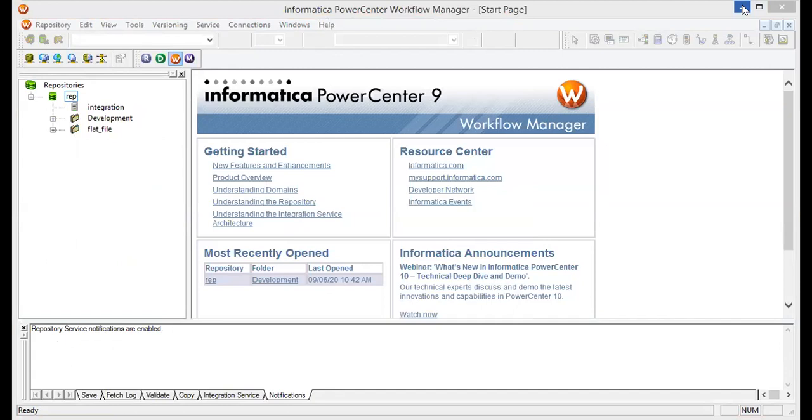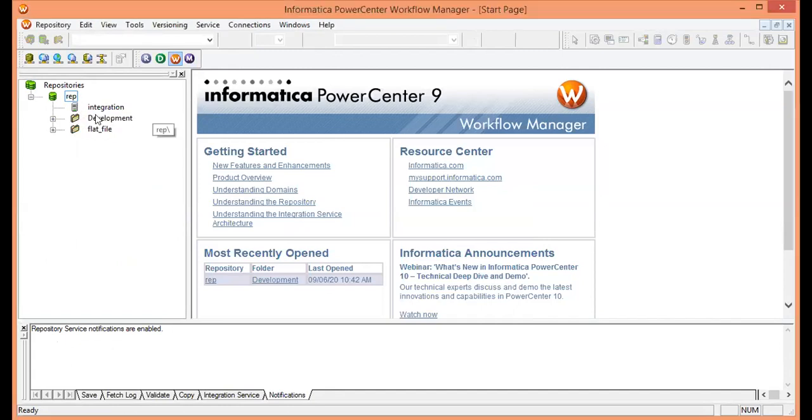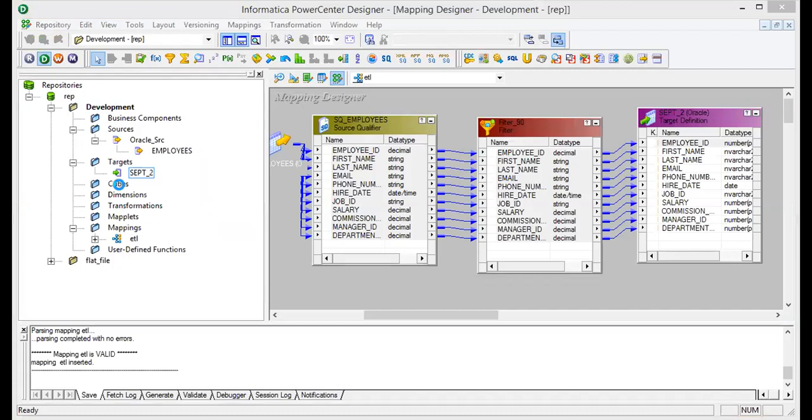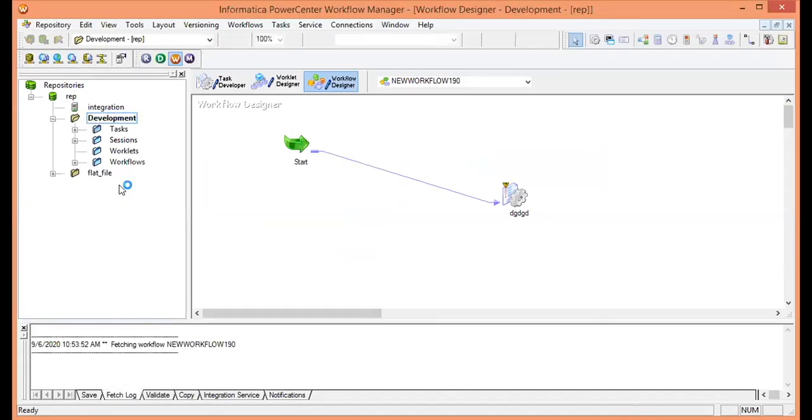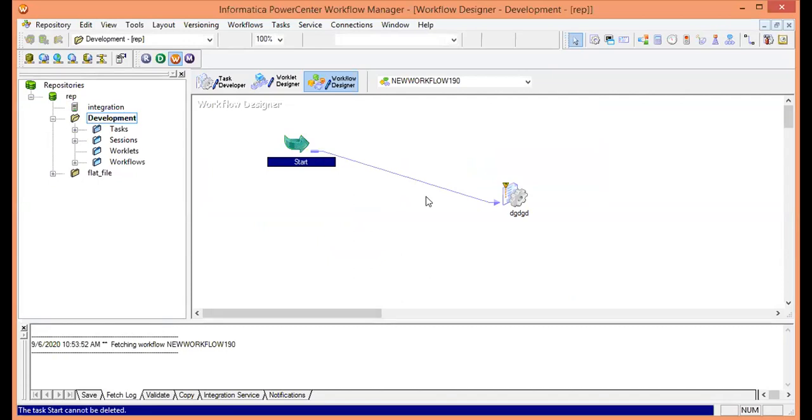Okay. So how to load that? Just a minute, let me show you. First, I will open my folder. Click on open. Just a minute, it is getting refreshed. It will get open and display. Yeah, now here you can see that this is the workflow manager window. Okay, let me delete all this. This is the old session.